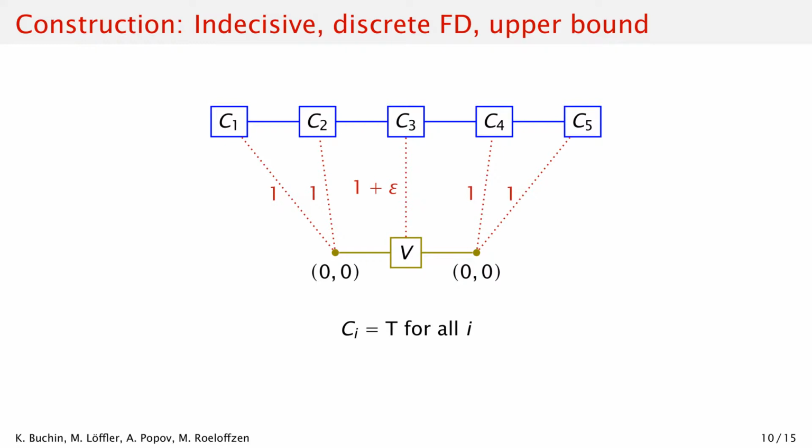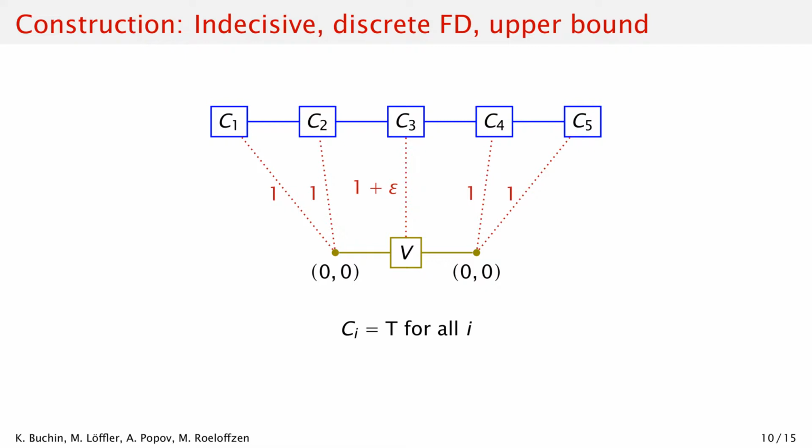Then any of them yields the distance of 1 plus epsilon when matched to the variable curve. So no matter which clause we choose, the best matching we can get will yield the distance 1 plus epsilon. So the formula is satisfied and the distance is 1 plus epsilon. As we are looking at the upper bound, we are trying to find the latter case.